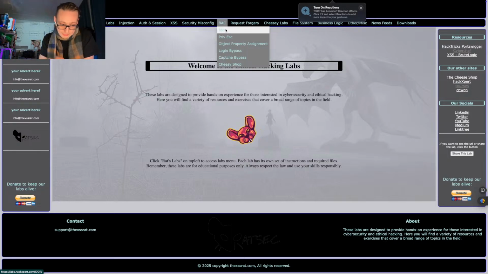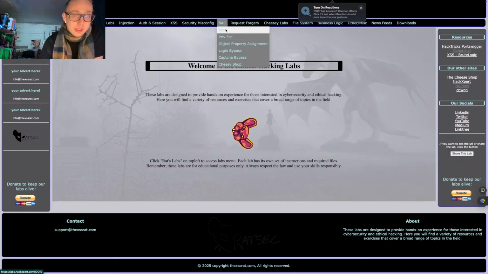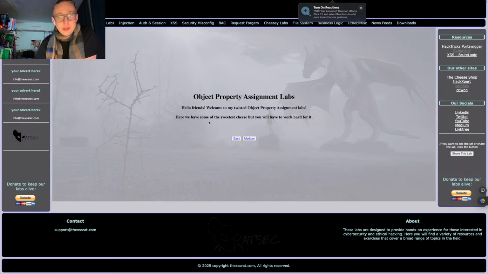I will quickly go over this, and there's a broken access control video playing behind me as well. That's on the channel if you're interested in that. But in this case, we have the object property assignment, and this is broken access control based on properties and their objects. You're not going to have an easy way to look for this if you're doing semi-automated hunting. It's not possible with this, or at least not in the way that I'm going to show you today.